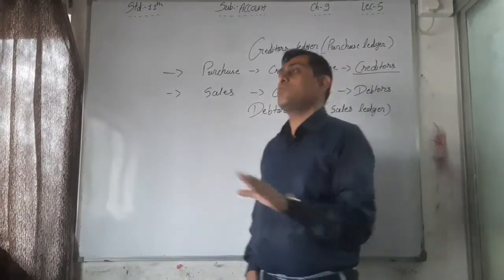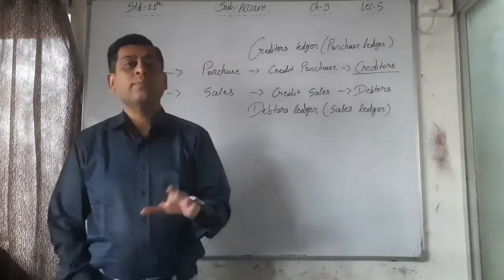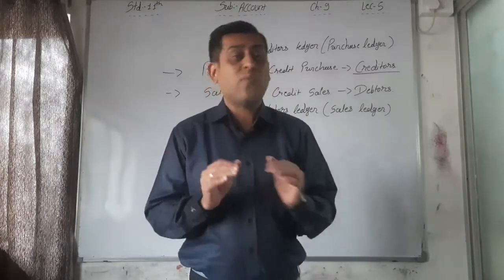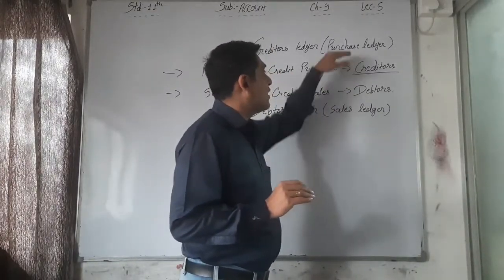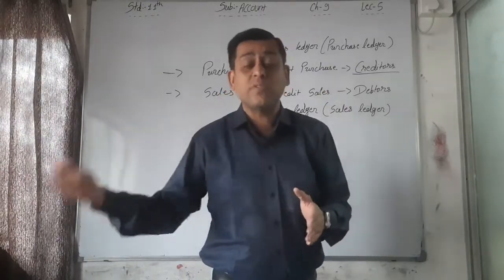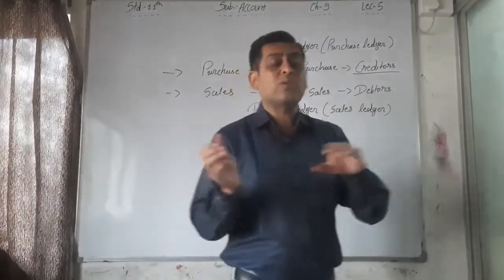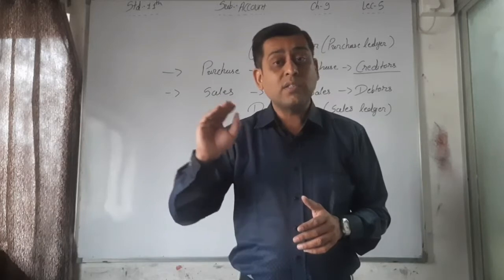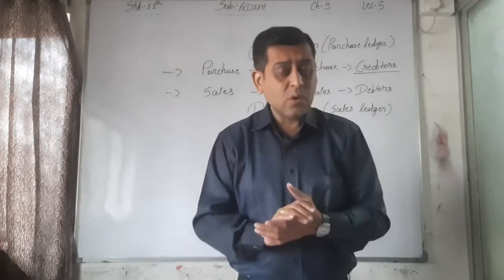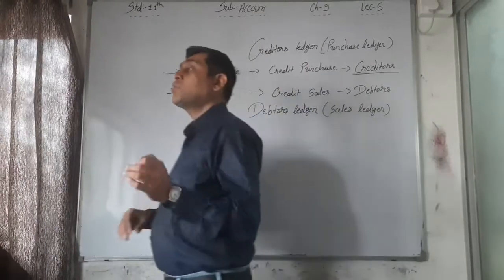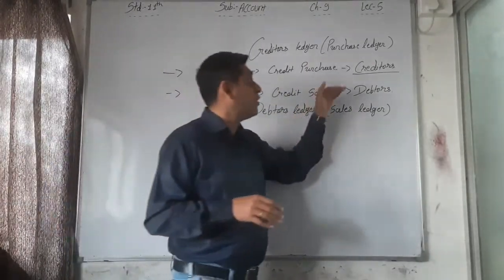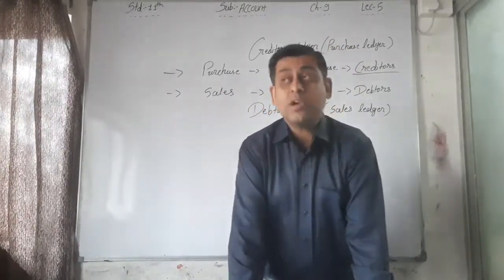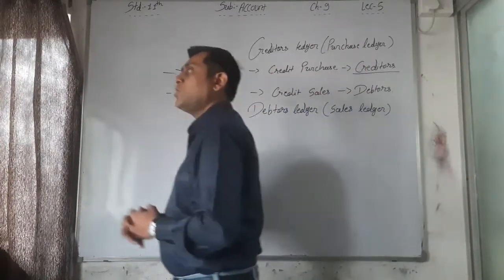General ledger has no subdivision, because the main accounts affected with the business are the purchase ledger and sales ledger. That's why they are divided into subdivisions. But all the remaining accounts, which are always small accounts with very low quantity, are maintained in only one ledger, that is the general ledger. The different creditors and debtors ledgers are maintained separately, and subdivision is also there. So the subdivision of ledger topic is over, right?